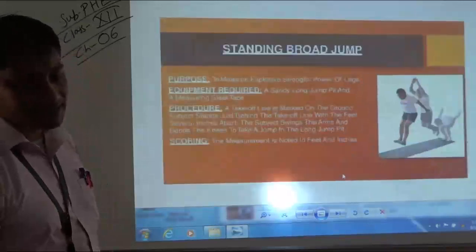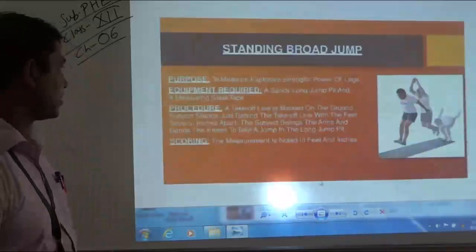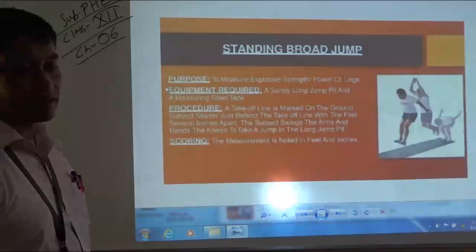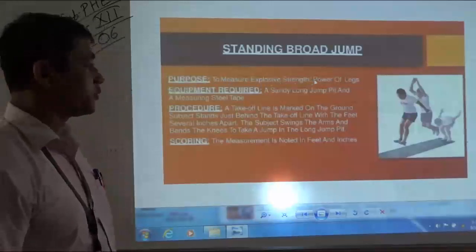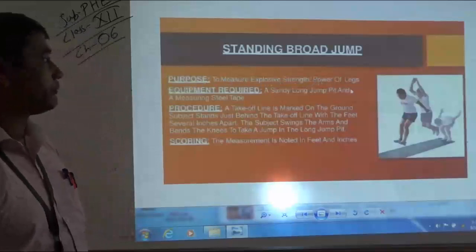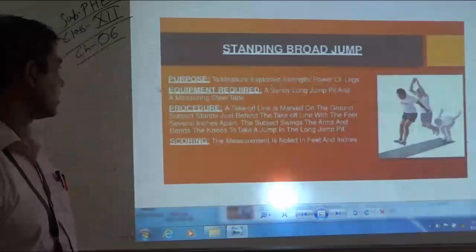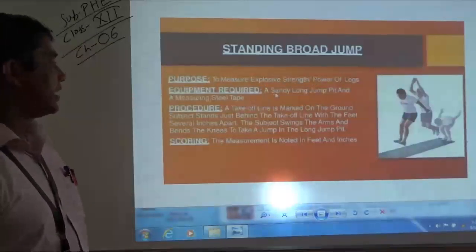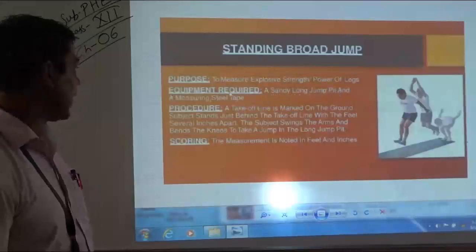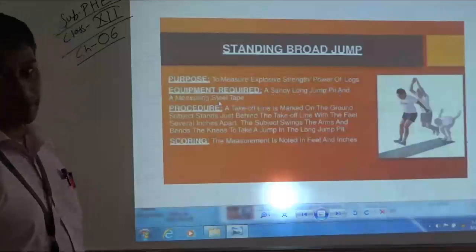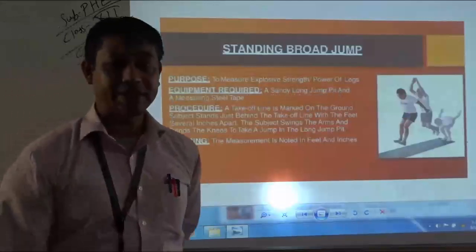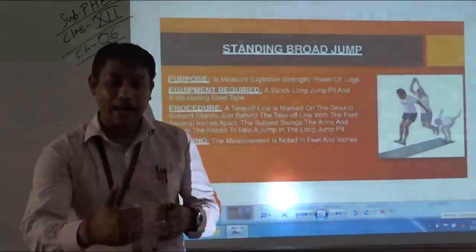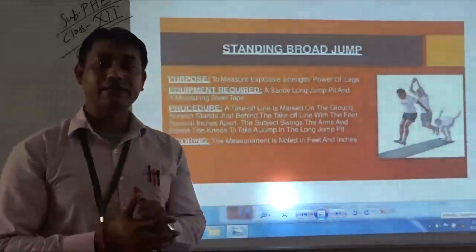Next one is standing broad jump. So, under standing broad jump, the purpose of this test is to measure the explosive strength or the power of the legs. Equipment required are a sandy long jump pit and a measuring tape. Under the procedure, the subject needs to stand behind the starting line.